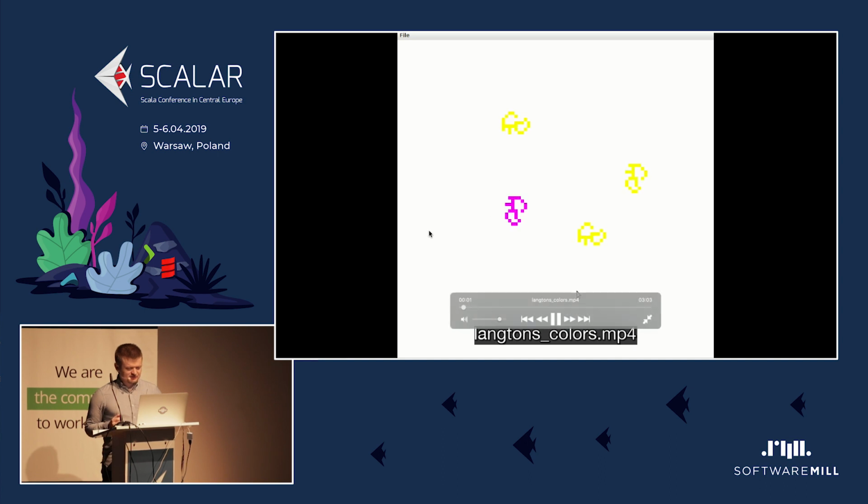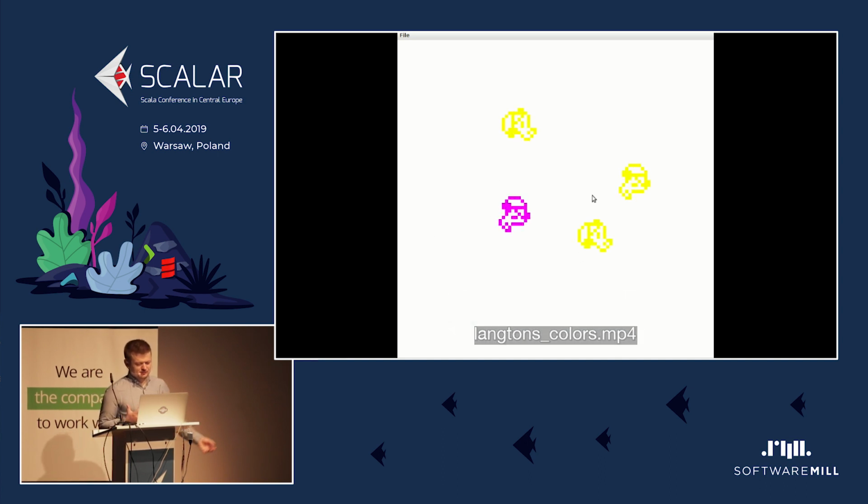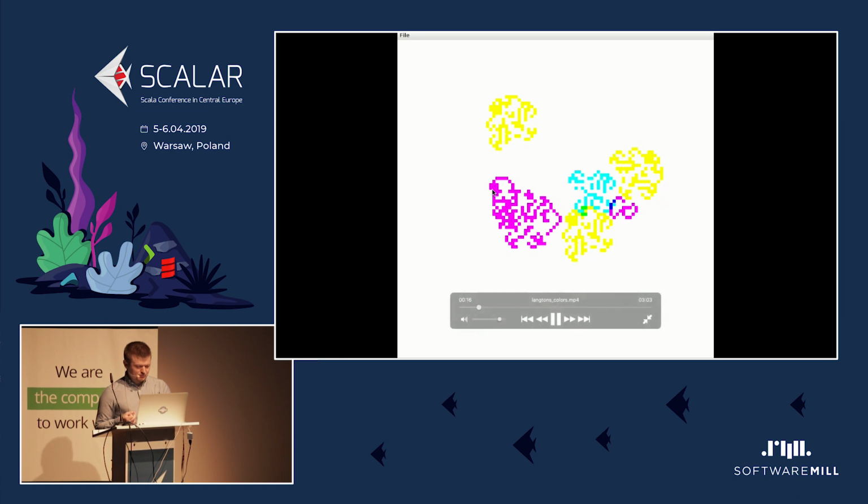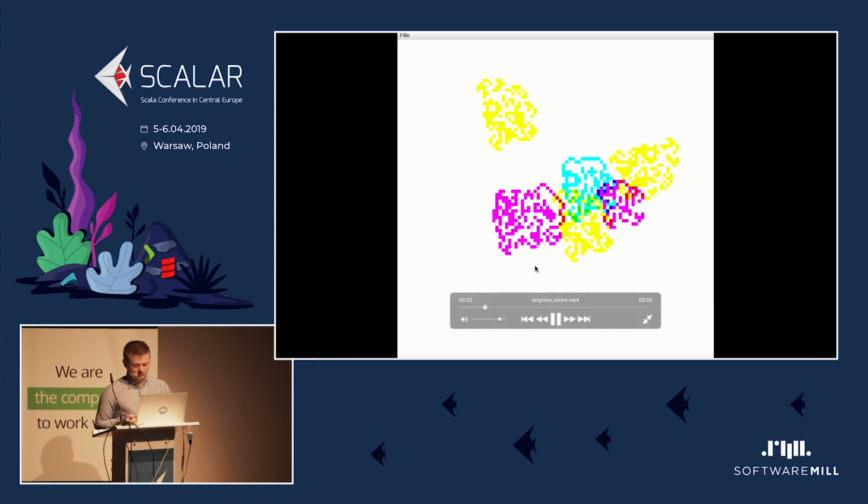Yeah, so we start with just a few yellow and magenta ants. We add some more of them here. They don't change their direction when they hit each other. Although here we have two magenta ants, and they do. The trail is the same, so they interact with each other.